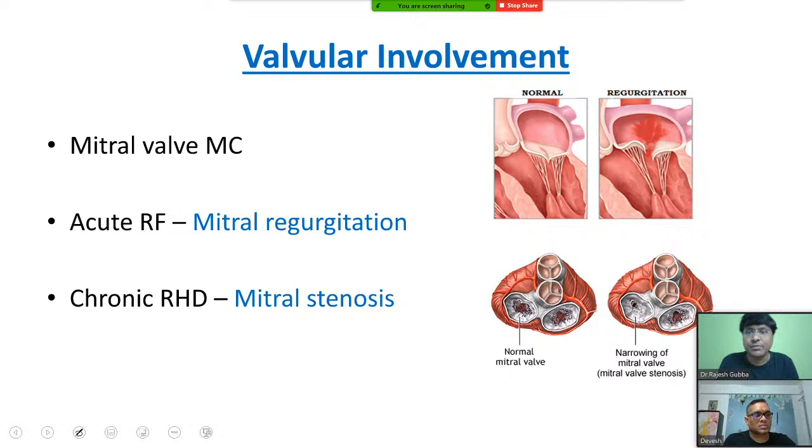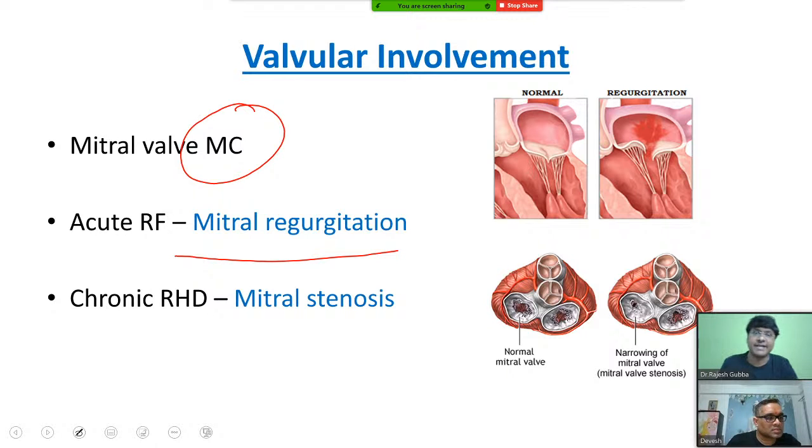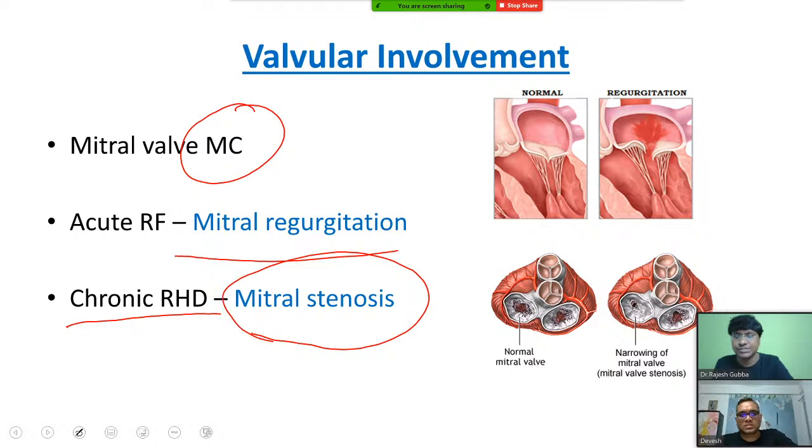Then coming to your valvular involvement. Let me tell you, these 3 points are very important multiple choice questions. What is the most common valve involvement? Mitral valve. Whereas in acute rheumatic fever, the most common valvular pathology is mitral regurgitation. In chronic rheumatic heart disease, the most common valvular heart disease is mitral stenosis.